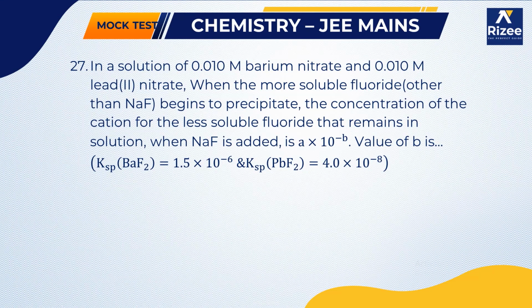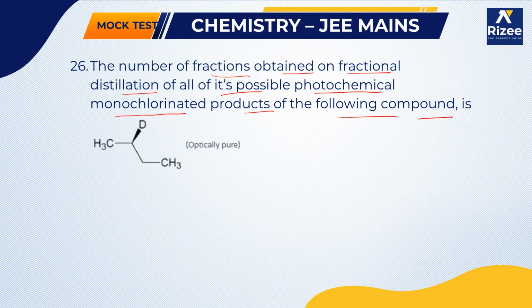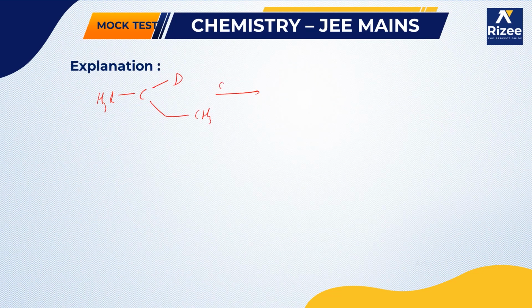So he is saying photochemically monochlorinated products, only monochlorinated, means it will react with chlorine in presence of hν. What you will find is the first product is CH2Cl, C, D. This is our first product.